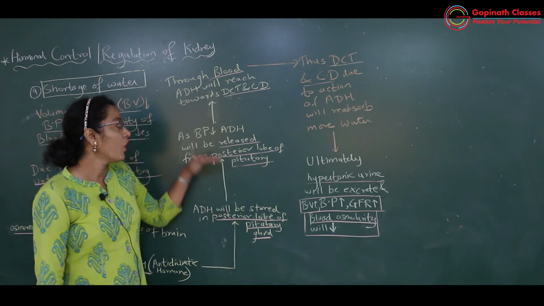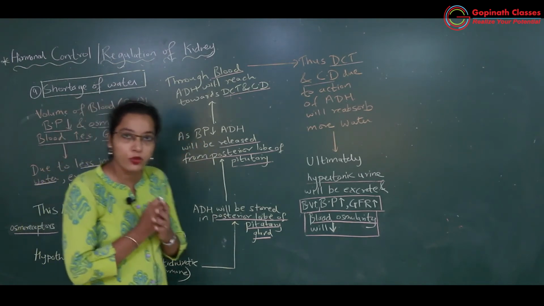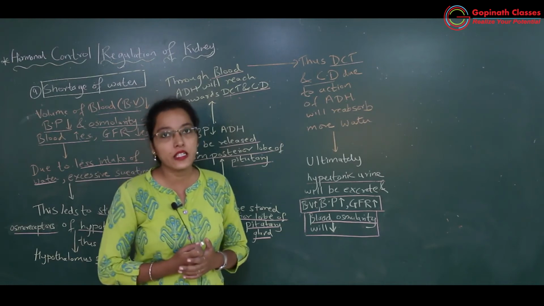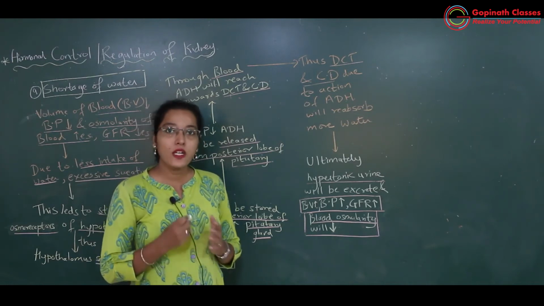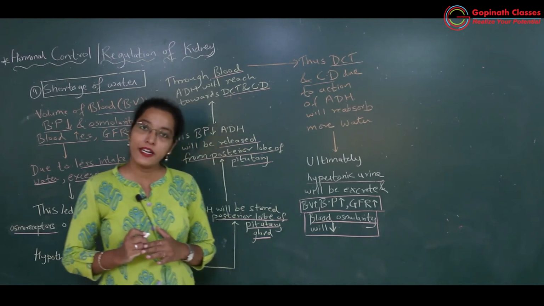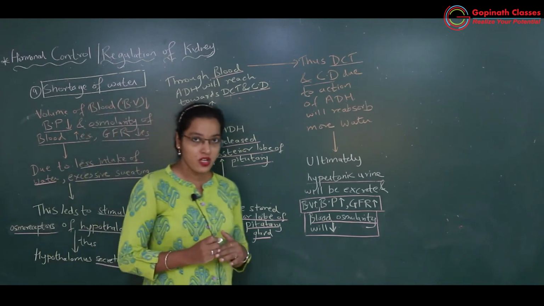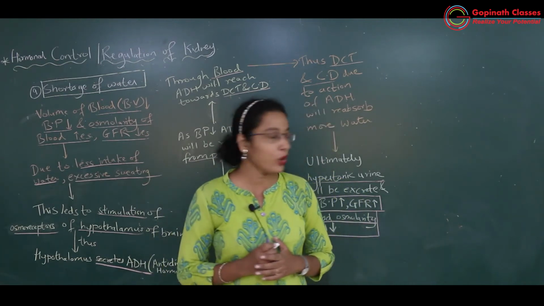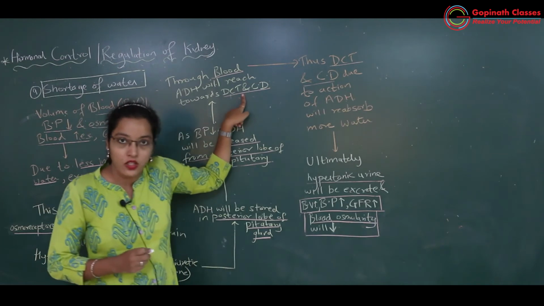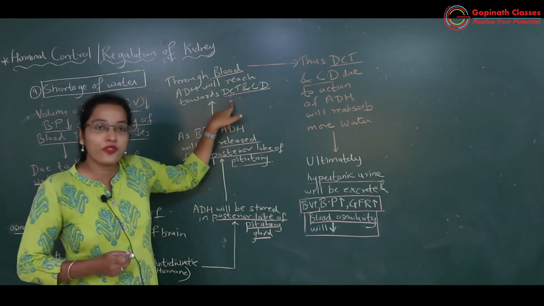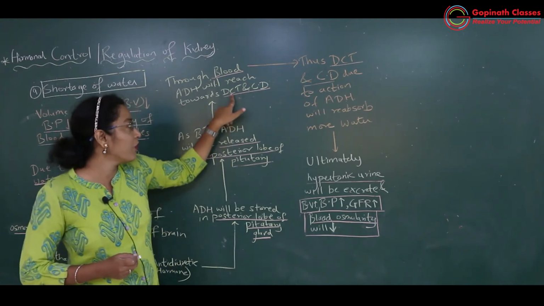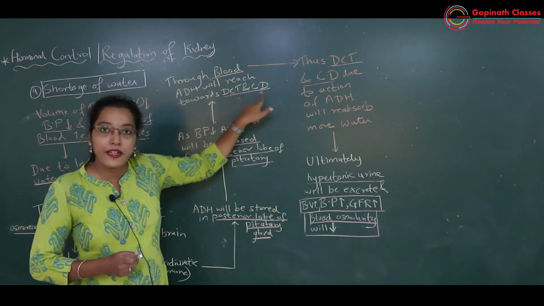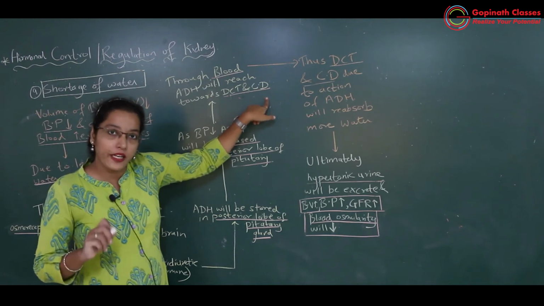Okay. So now whatever ADH is stored in the posterior lobe of the pituitary gland will be entering the blood. Okay. Once the antidiuretic hormone enters the blood, it will reach two parts of the nephron, that is the distal convoluted tubule and collecting duct. So these are the last parts of the nephron. Okay. What is the last part of the renal tubule? Distal convoluted tubule, which is leading to the collecting duct.